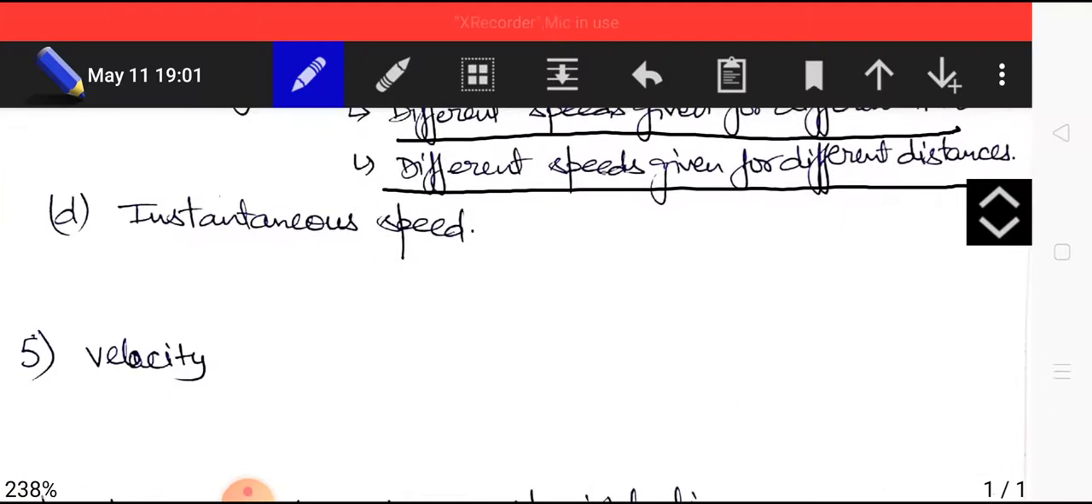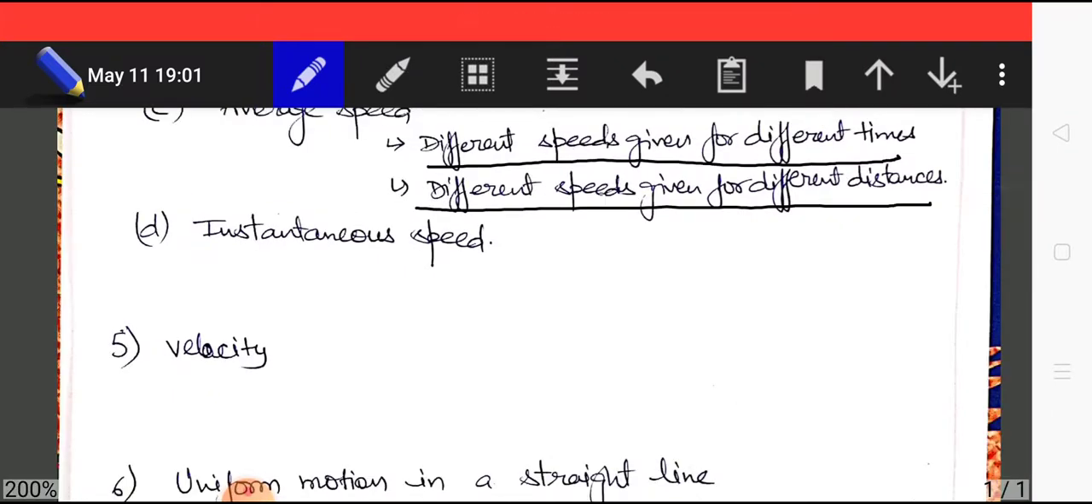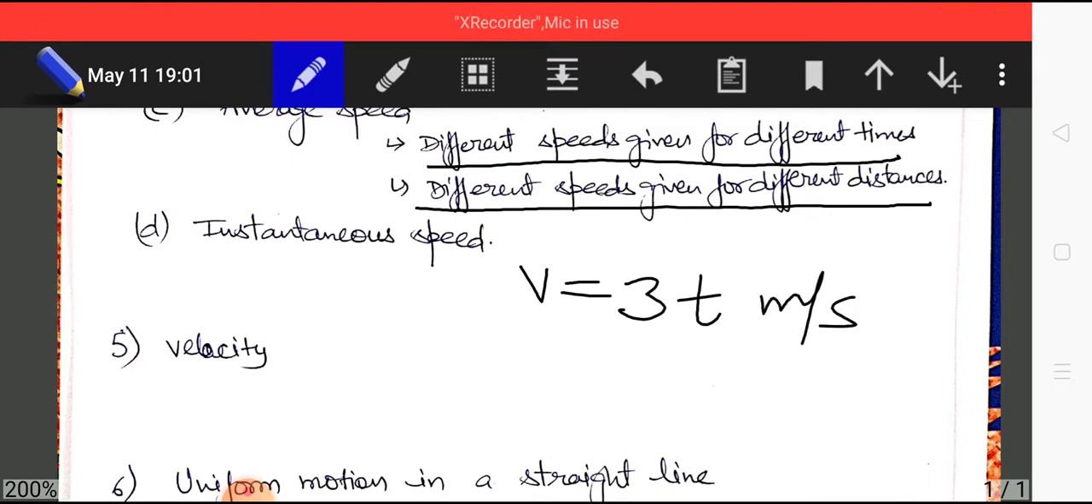Dear students, as we know, speed changes and it does not change abruptly, but it may change slowly with time. We can also express speed as a function of time. Consider a case in which speed is given as v equals 3t meter per second. In this case you can see speed is not constant, it is increasing with increase in time. So for example, at t equals 0 speed is 0, at t equals 1 speed is 3 meter per second, and at t equals 2 seconds speed is 6 meter per second. So this is an example of a variable speed.